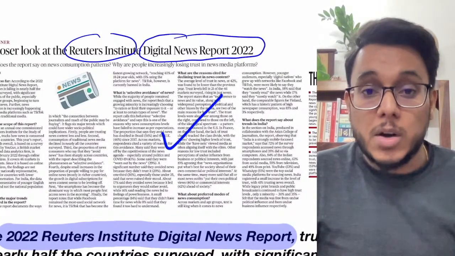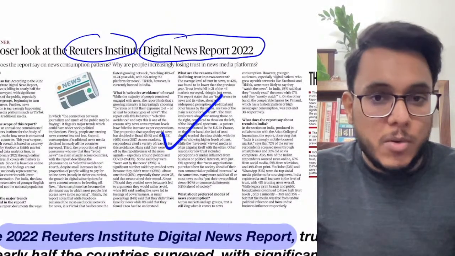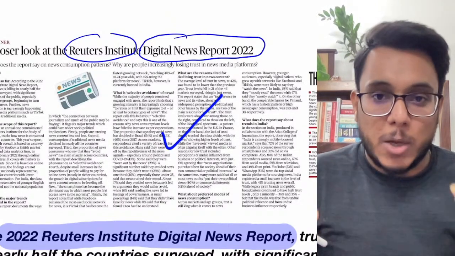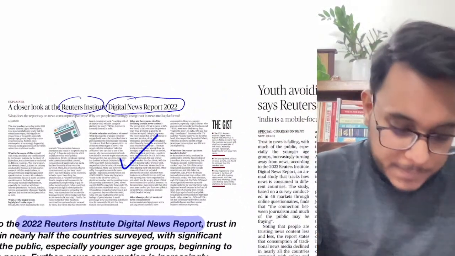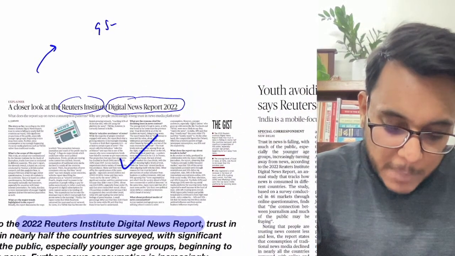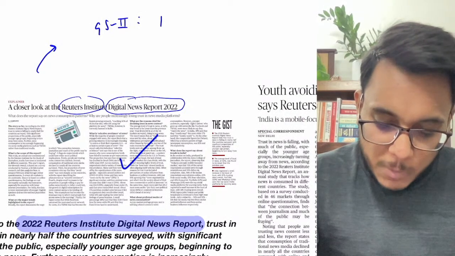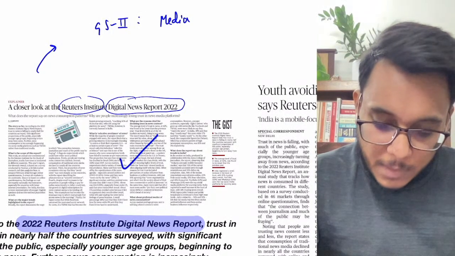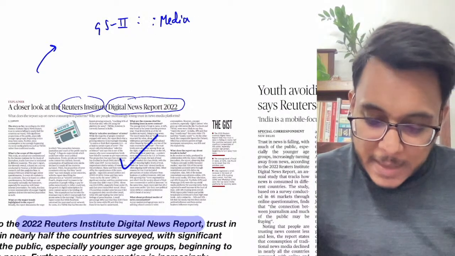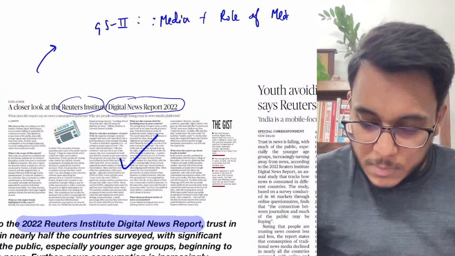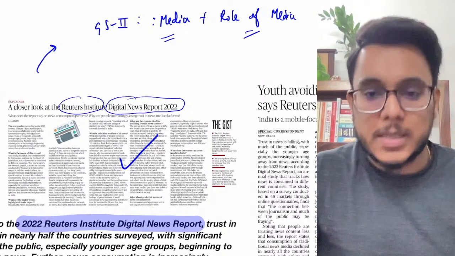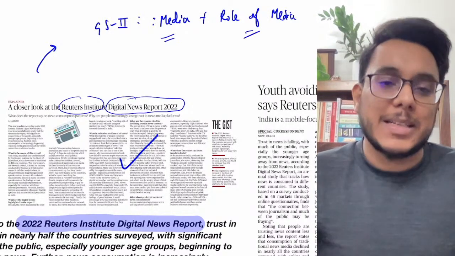Some very good information, some very good data have been provided by this particular report. Now, guys, first of all, where will it be important? GS paper number 2, media, role of media. Fine. This is important.